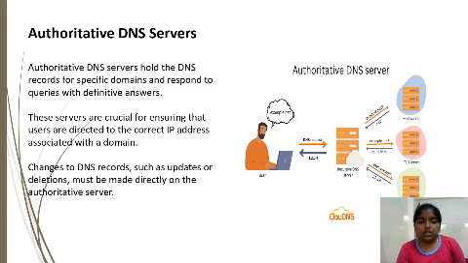Next is the authoritative DNS server. Authoritative DNS servers hold the DNS records for specific domains and respond to queries with definitive answers. These servers are crucial for ensuring that users are directed to the correct IP address associated with a domain. Changes to DNS records, such as updates or deletions, must be made directly on the authoritative server.